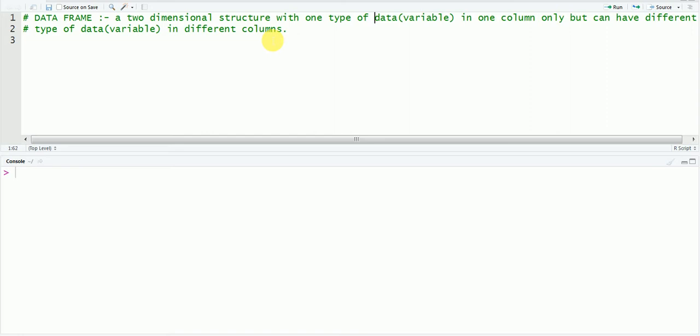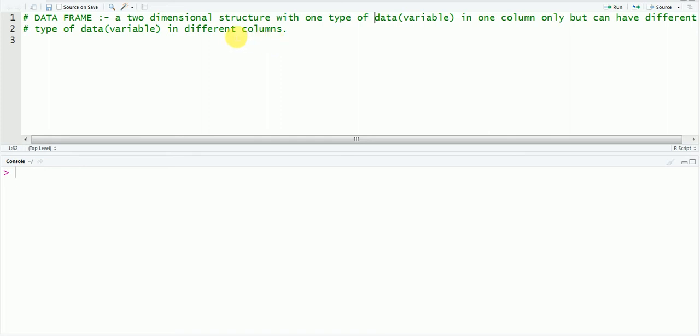Character type of data means where you can use words from A to Z, like you can put apple, you can put all the fruits names, apple, banana, pomegranate, whatever you eat. So you can put all character variables in one column, and in the other column you can put some numeric type of data or some integer type of data. But you are restricted to keep one type of data in one column. You can use different types of data in different columns.